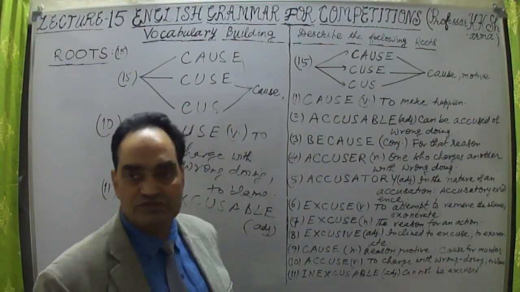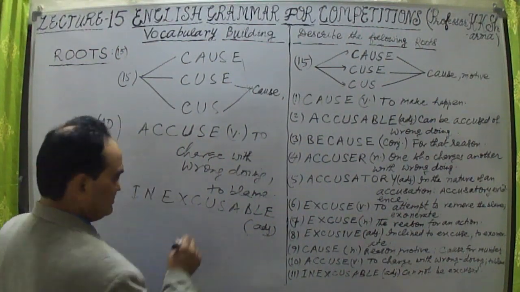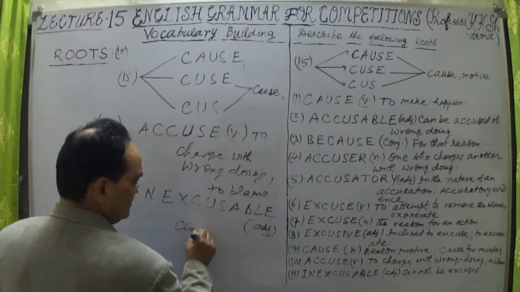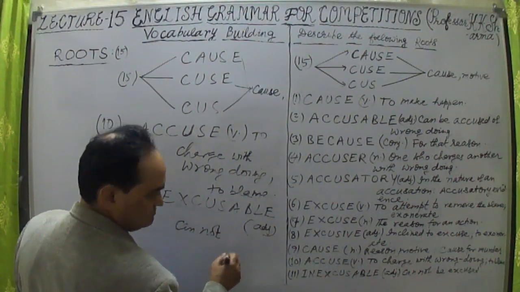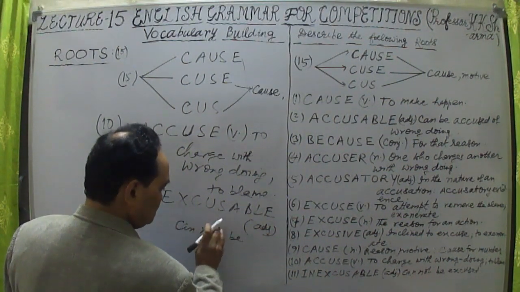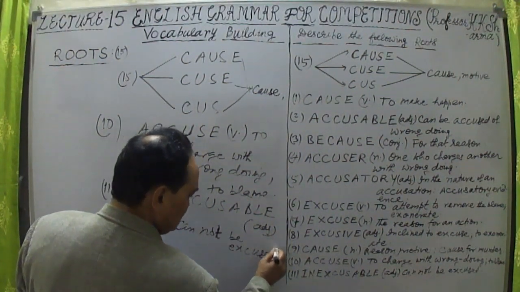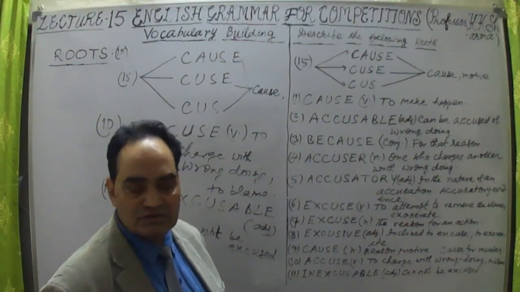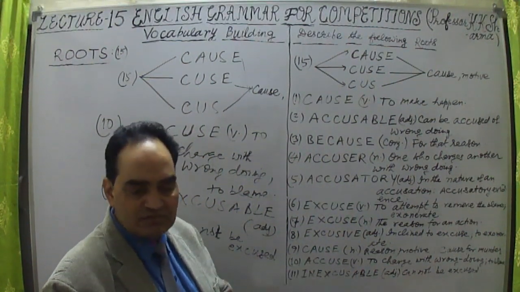Inexcusable means he is being accused and cannot be excused. He cannot be without blame. He is to be blamed. His act is inexcusable, unpardonable.